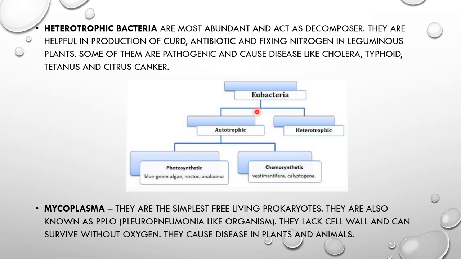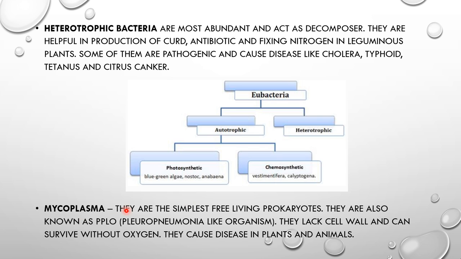Sometimes under favorable conditions they produce spores, and they also reproduce by a sort of sexual reproduction by adopting a primitive type of DNA transfer from one bacterium to another.